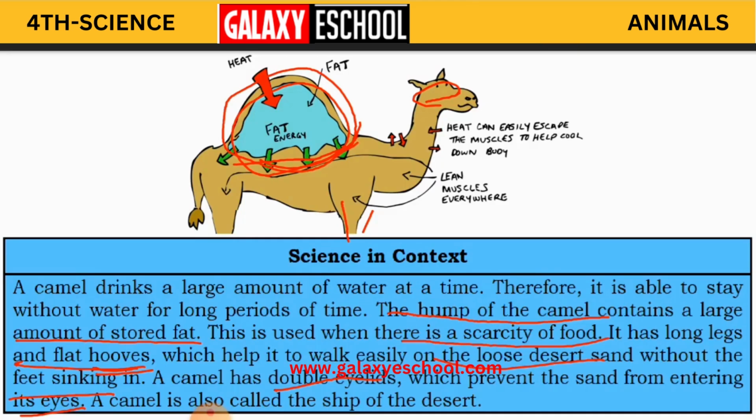The desert is full of sand. When air blows, the sand also blows. When this situation occurs, because of these double eyelids, the sand is not going to enter the camel's eyes. So they protect the camel from the sand. Okay, children? The camel is also called the ship of the desert, because it transports people in the desert. So this is why it is called the ship of the desert.